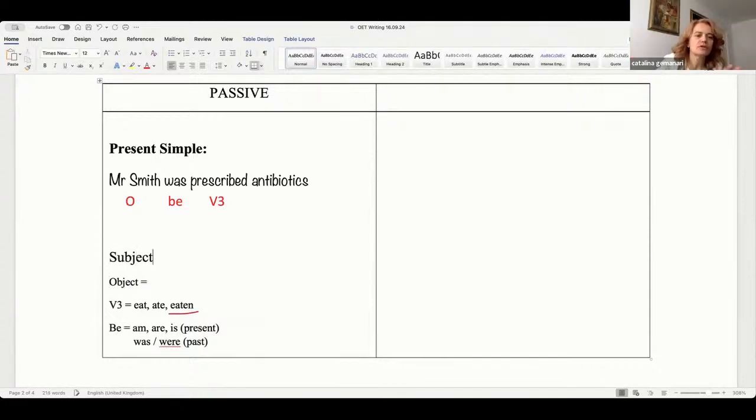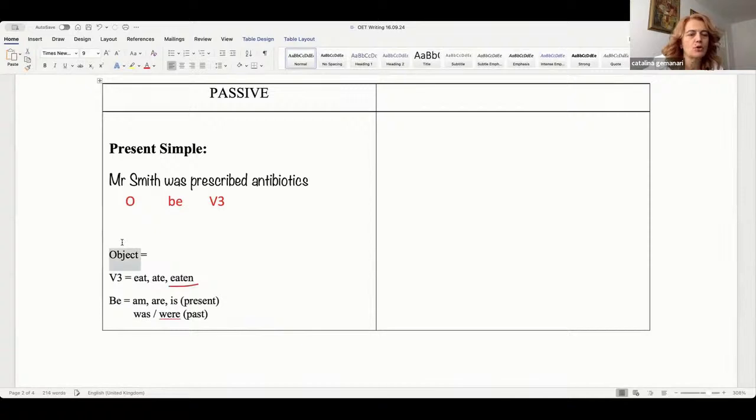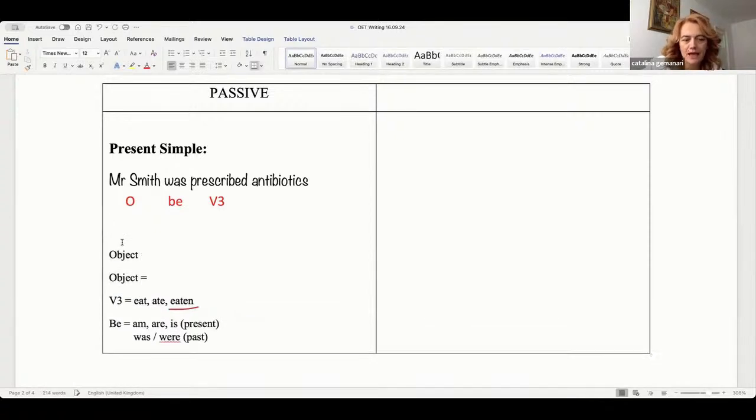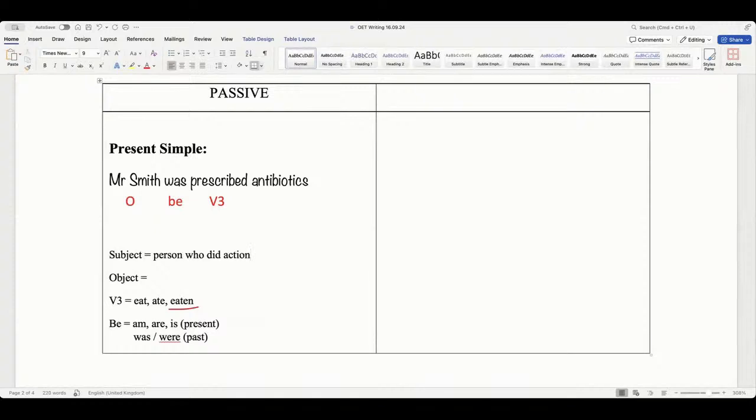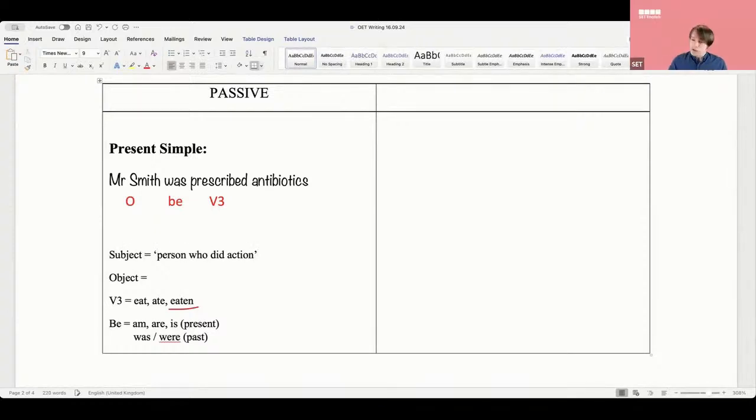The subject is the person who made the action, and the object is the person who receives the action. That's usually what we say. It's not exactly true, but more or less it's correct.